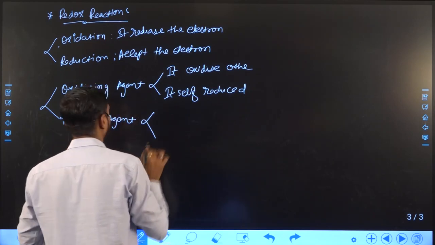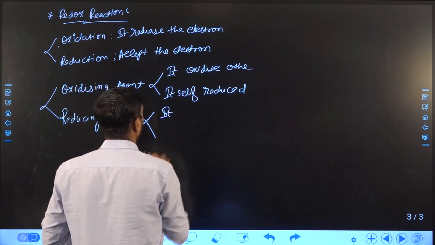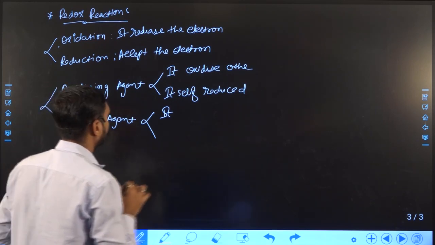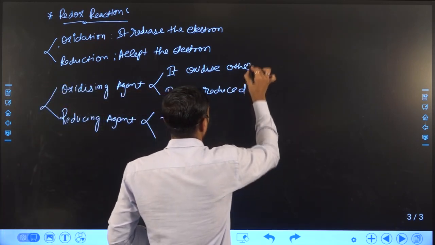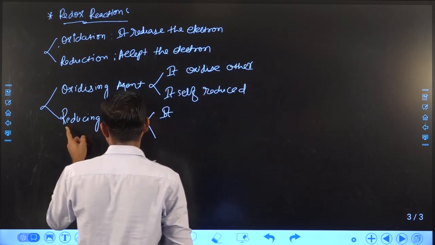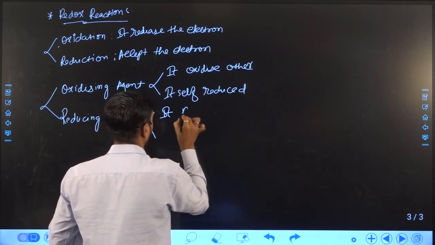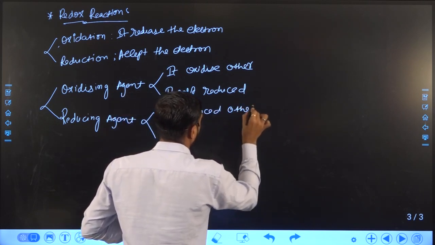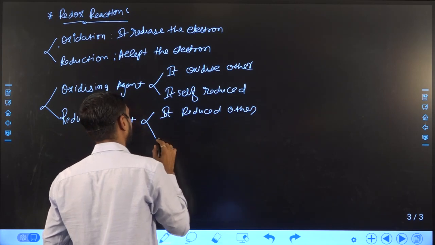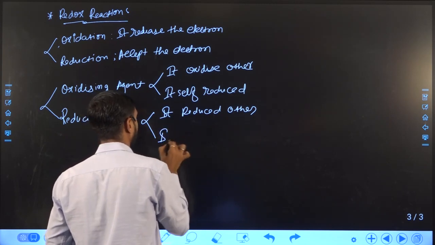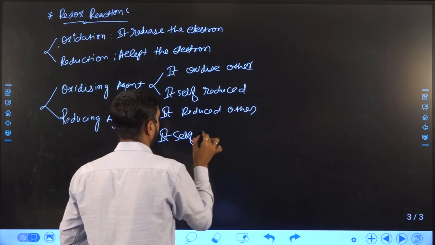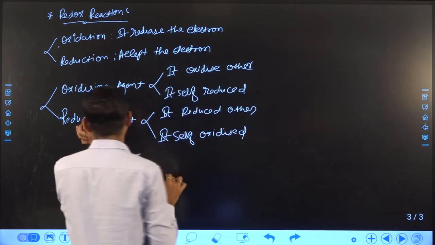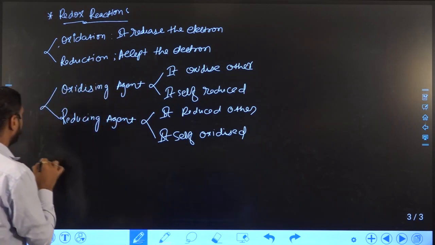In the case of reducing agent, it reduces the other and itself is oxidized. This is known as reducing agent.